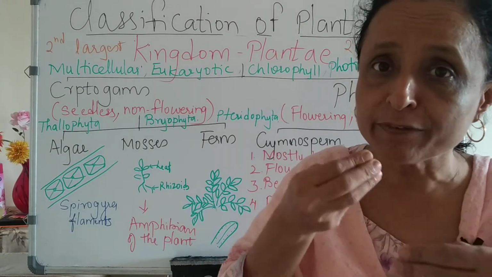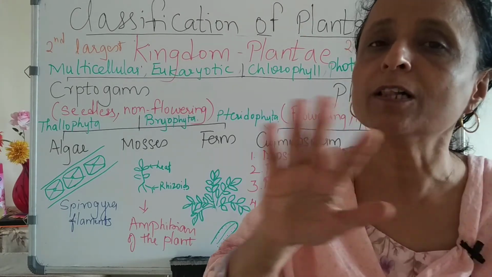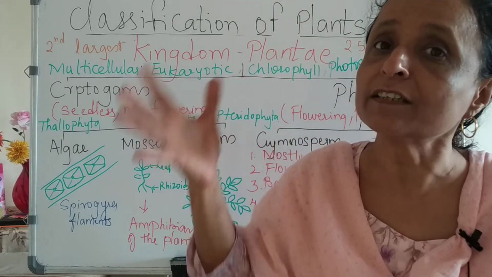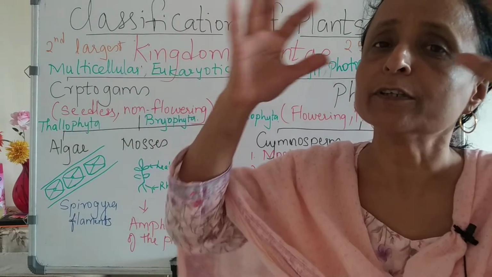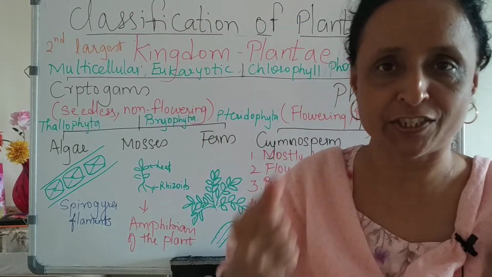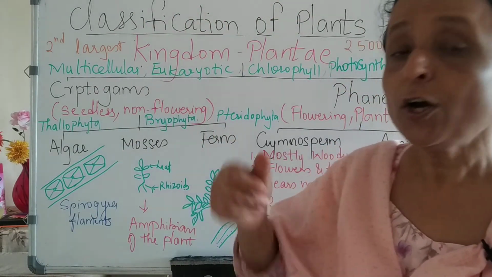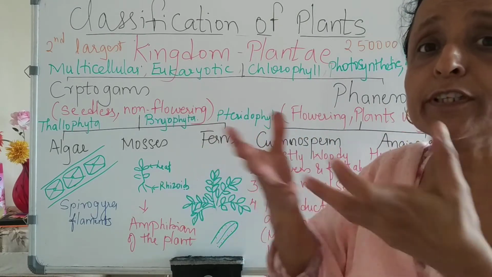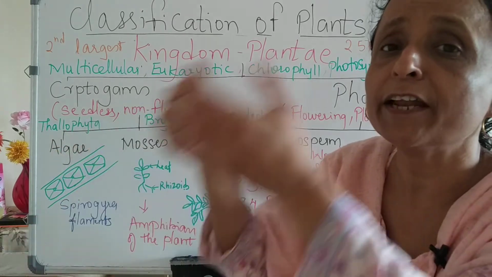We eat the food which is given by Plantae. All the animals exist because there are plants. So the earth is ultimately made up because of this kingdom Plantae. Here they are autotrophic. They can prepare their own food, they prepare for themselves, and they give to the animals also.